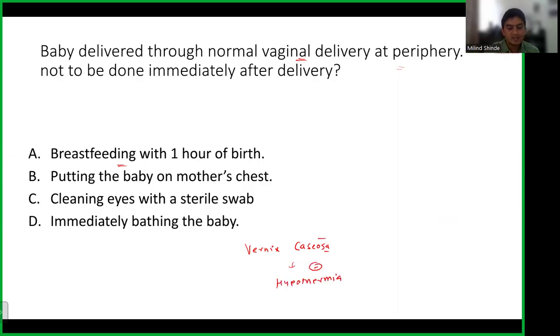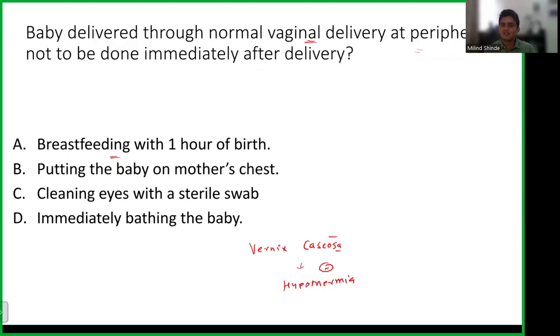So baby will not get cold. For this scientific reason, I will not bathe the baby immediately, because if I bathe the baby immediately, this will wash it out and predispose baby to hypothermia. So if I have to choose one option out of these, I will refrain from bathing baby immediately after birth. So for all these reasons, this is the correct answer, and this is how I reach the correct answer. Okay. Let's move on to the next question.